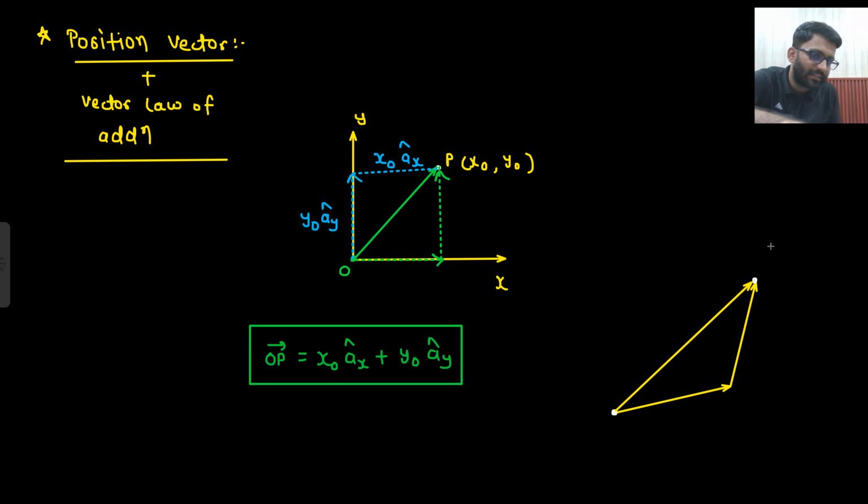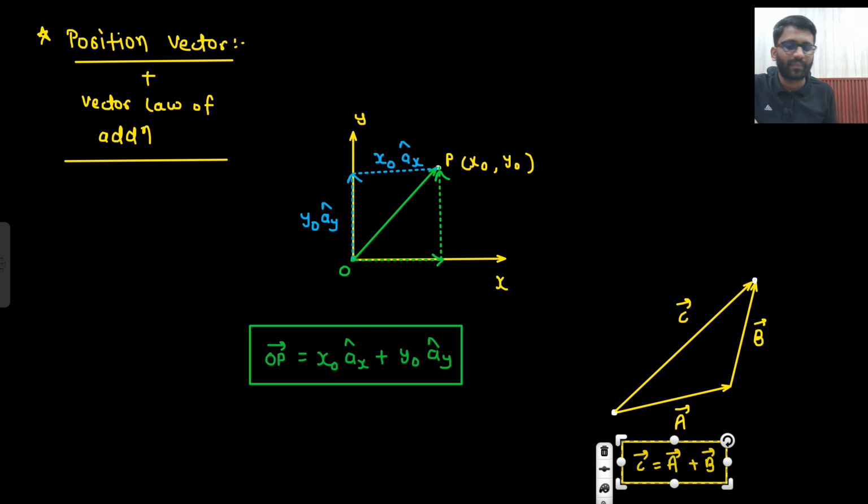Basically if you are walking like this or you are going directly, both are the same thing. So if I call this vector A, it will have some magnitude and some direction. I don't know the direction, I don't know the magnitude as well. This will be some vector B. So can I say that my vector C is equal to vector A plus vector B, and what is this known as? Vector law of addition. Vector A plus vector B is equivalent to vector C.